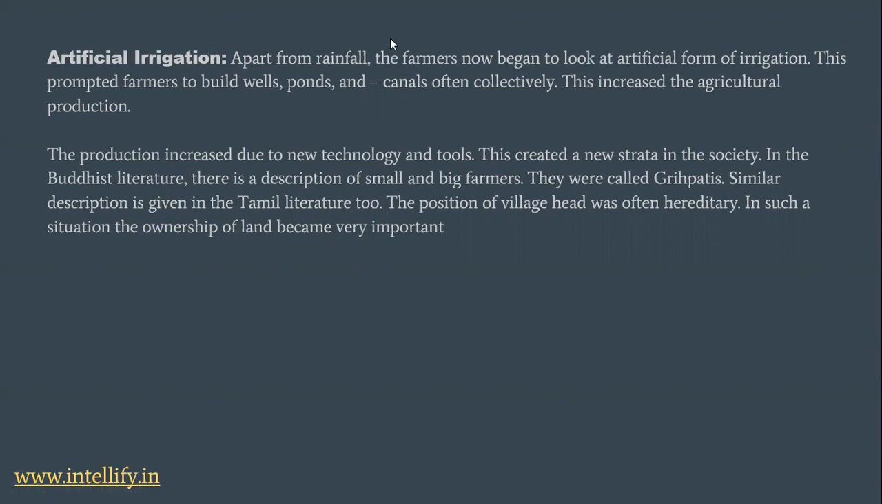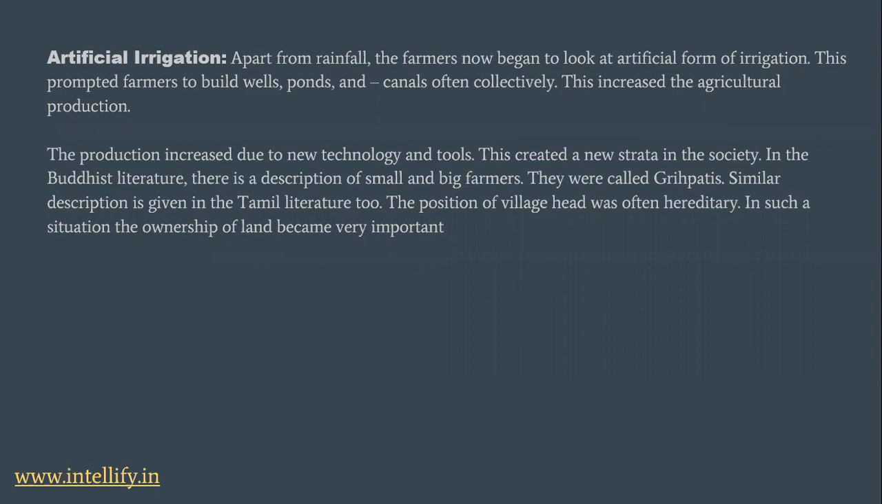So what they are coming to tell here is that with all these new technologies and tools, the productivity increased, and this became the new strata in the society at that time. So we can see the description about farmers in Buddhist literature too, and these farmers are called Grihapatis. And we can also see description about farmers in Tamil literature also. The position of village head was often hereditary.